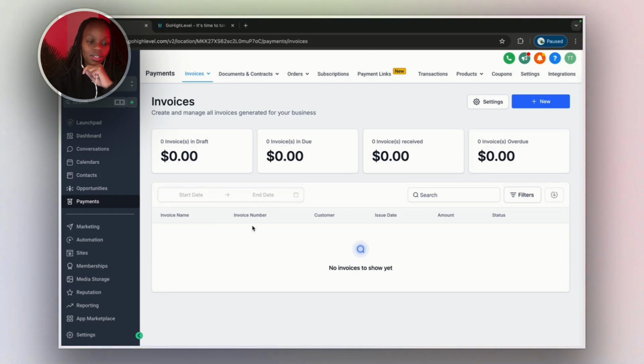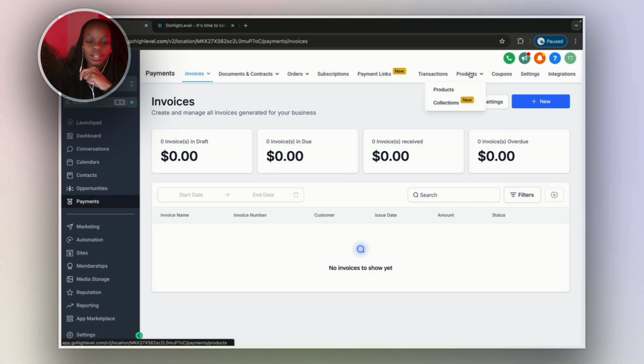So in this section here, you can see invoices that you have created and manage all your invoices generated for your business. There's documents and contracts. So if you have proposals that you need signed, as I've shown you in the pipelines, you create your contracts in here, and then when they sign those contracts, you can have automations firing up based on that.